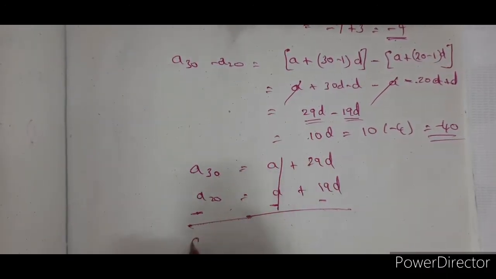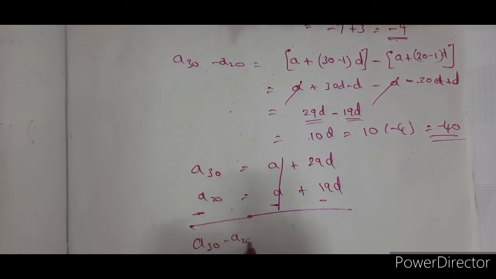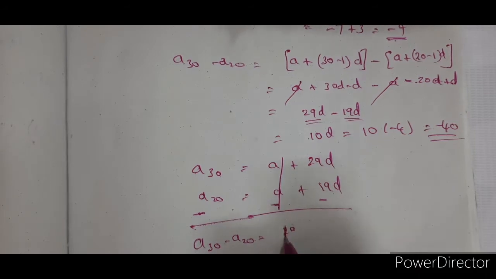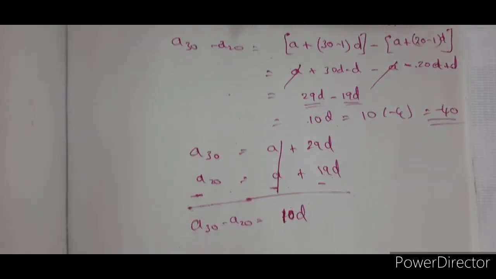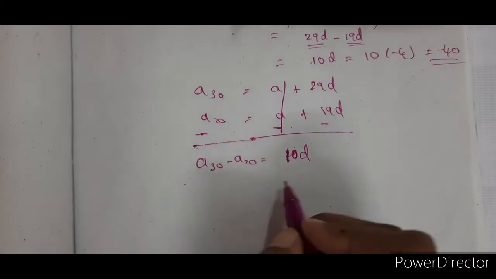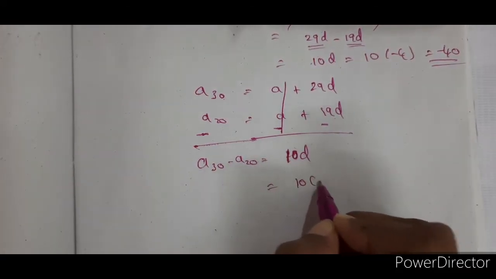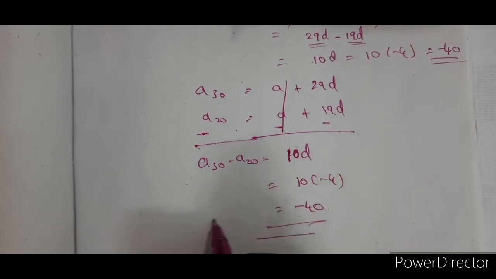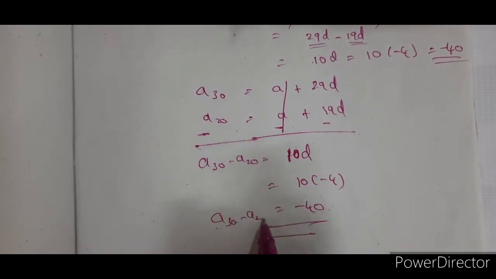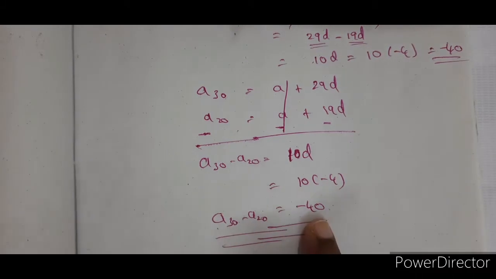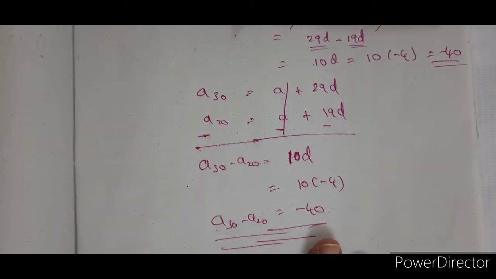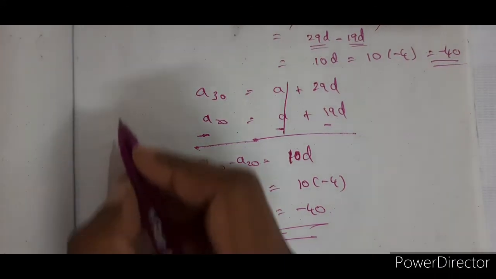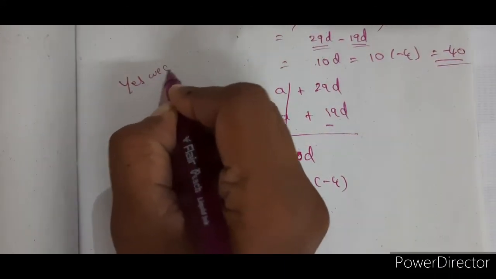So this step becomes A30 minus A20, which is equal to 29D minus 19D, which is 10D. So that is equal to 10 into minus 4, which is equal to minus 40. Perfect. So we can find A30 minus A20 without directly finding A30 and A20. So what should be the answer? Yes, we can find.